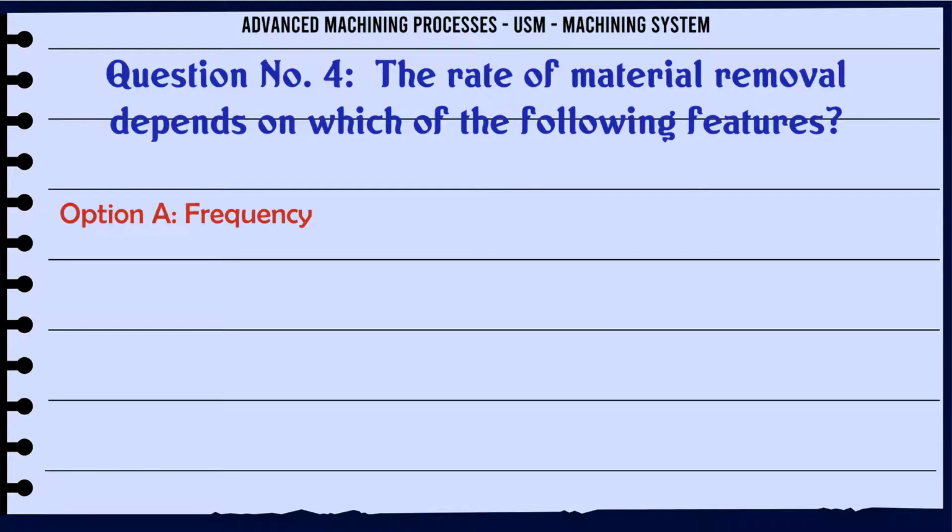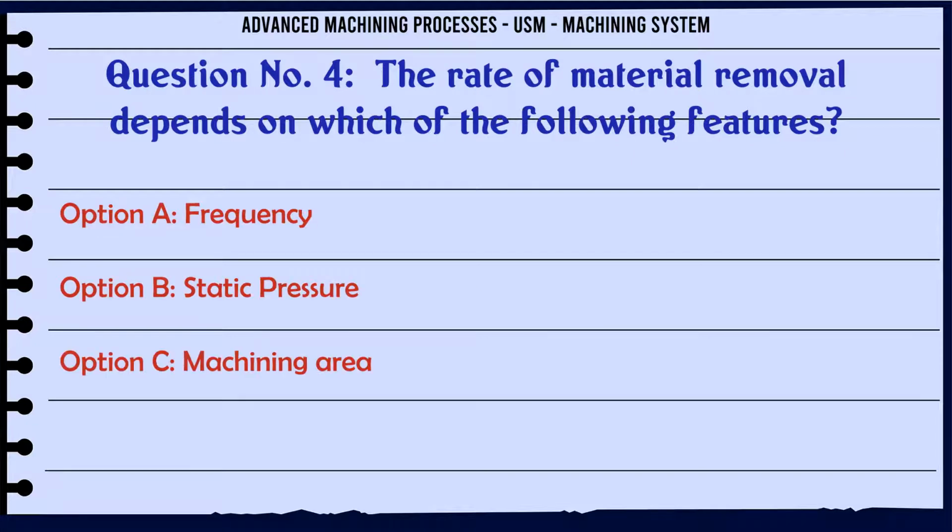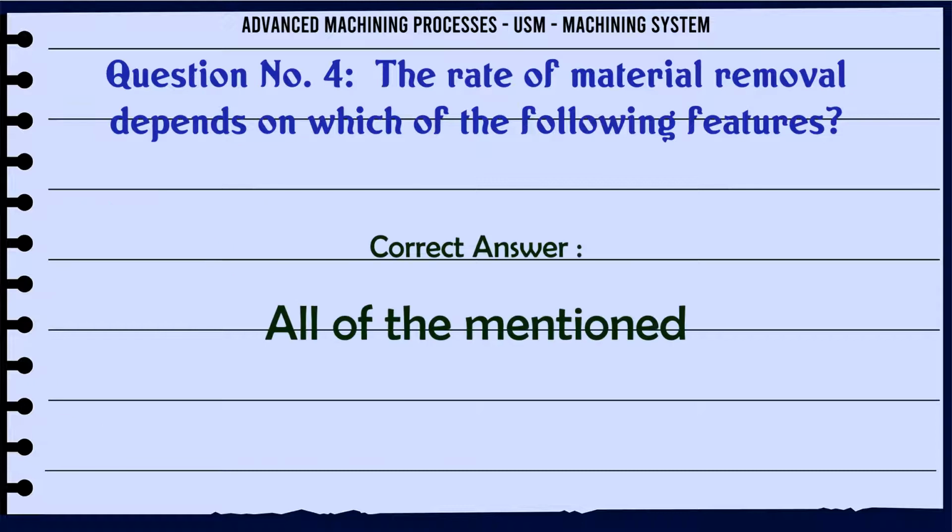The rate of material removal depends on which of the following features? A. Frequency. B. Static pressure. C. Machining area. D. All of the mentioned. The correct answer is all of the mentioned.